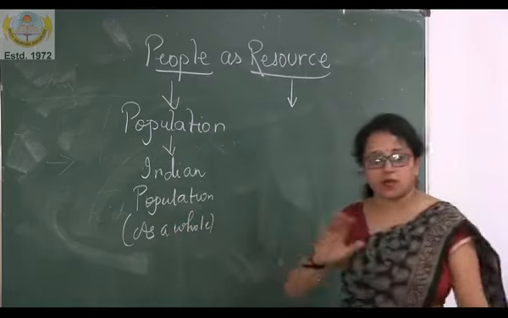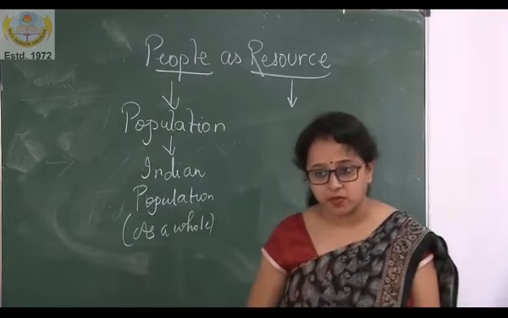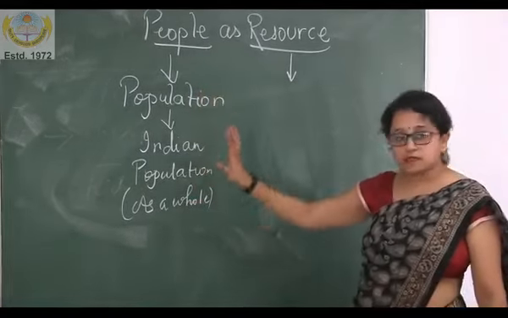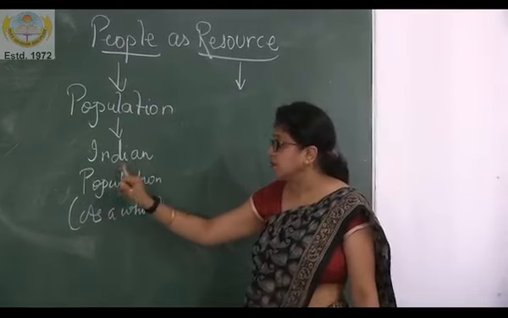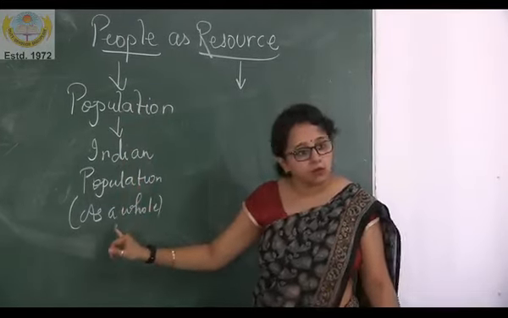We are not talking about any sample population, okay? Now this term you understood: people, that is population, and that too Indian population as a whole.